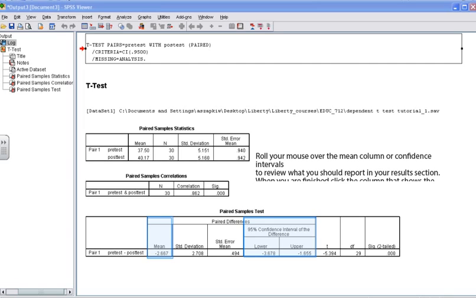Note I said 2.67 and not 2.667 because when we're talking about this value in terms of APA style, we only use 2 decimal points. So, by looking at this paired samples test box, we can note that the mean increase was 2.67 with a 95% confidence interval stretching from a lower bound of 1.66 to the upper bound of 3.68. Again, you can roll your mouse over the mean column as well as the confidence interval column to view one way that you can report these values in your APA results section. When you're finished, click the mean column again to progress in this tutorial.